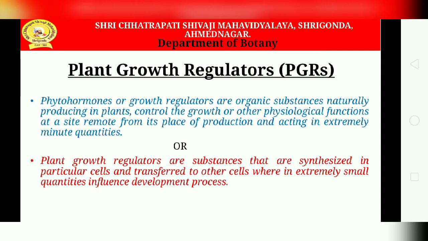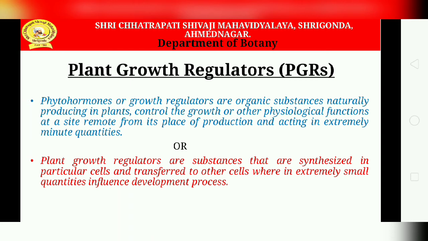Now the next, that is the plant growth regulators. So what are the plant growth regulators? The phytohormones or the growth regulators are, we can say, organic substances naturally produced in plants which control growth or other physiological functions at a site remote from its place of production and act in extremely minute quantities. So this is the proper definition.